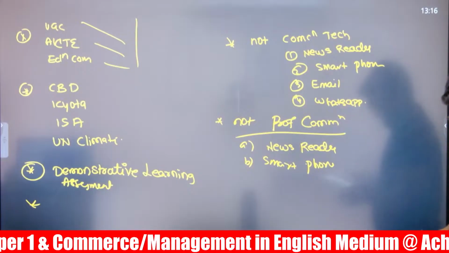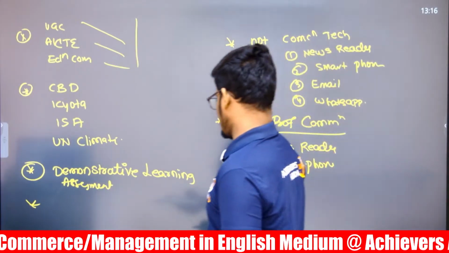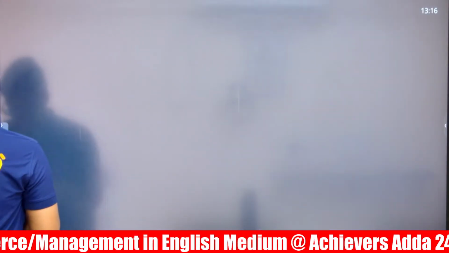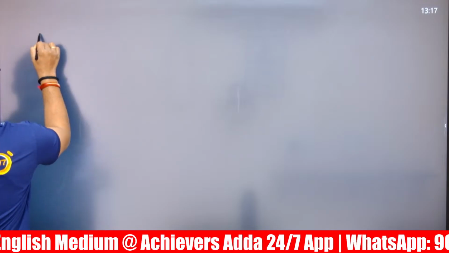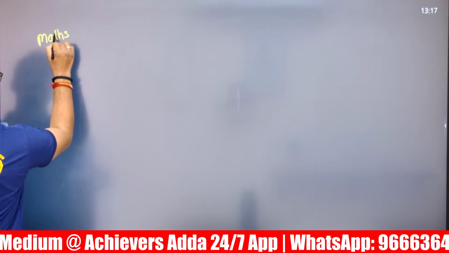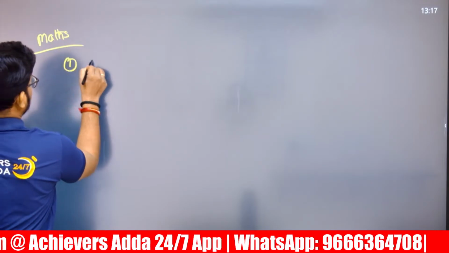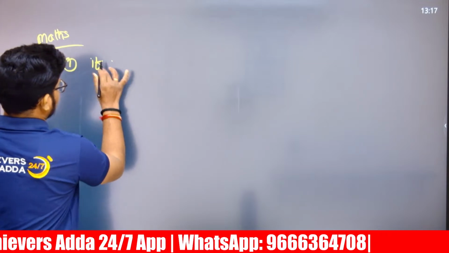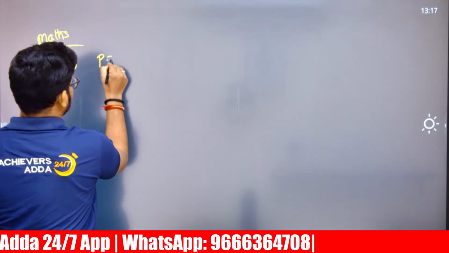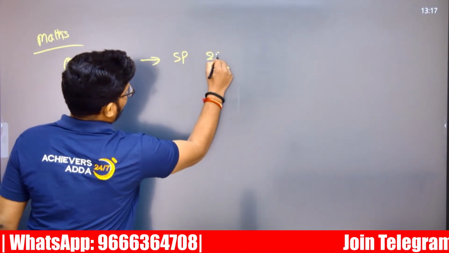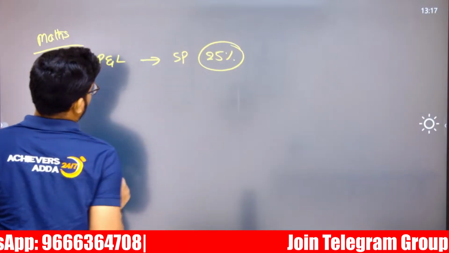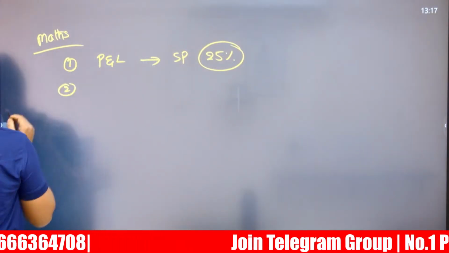Radio wave, light wave, and two more waves. Okay. Next, there is a question which is related to mathematics. If you look at the maths, if a person is purchasing, this is basically a profit and loss question. What will be the selling price if they sell at 25% extra discount? What will be the selling price?